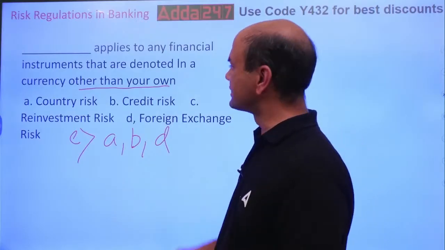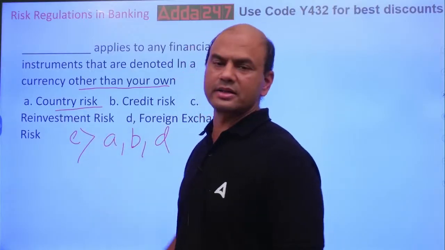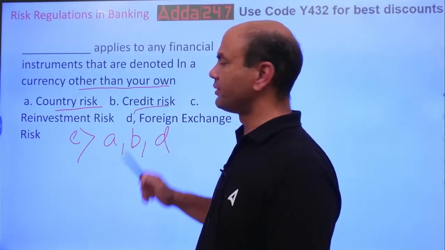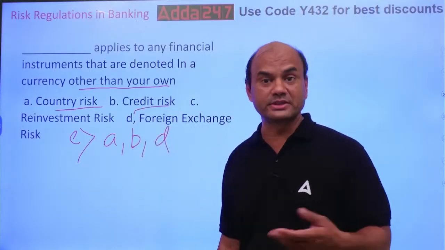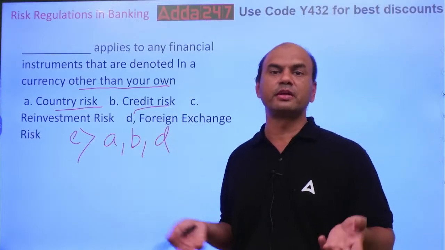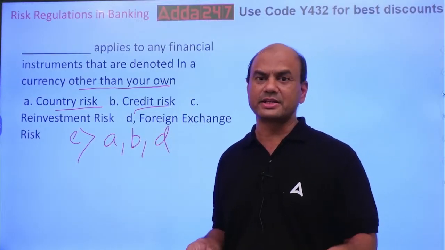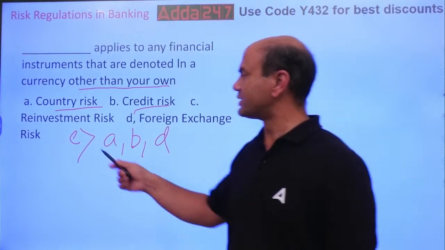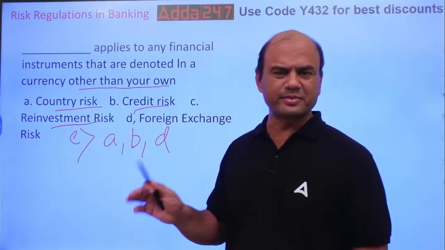In that case, see, country risk will apply because the dollar is the currency of the USA. Credit risk will apply. If tomorrow something happens to the USA, then what? I am in trouble because I have purchased the bonds. Nobody will pay me. Of course, very less chance. But after all, risk is risk. Reinvestment risk, forget it. This is not a part. Reinvestment risk is different.